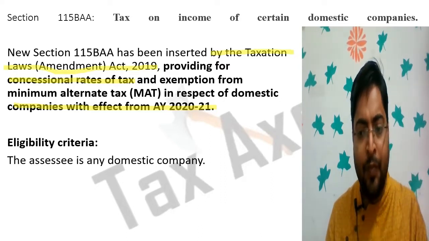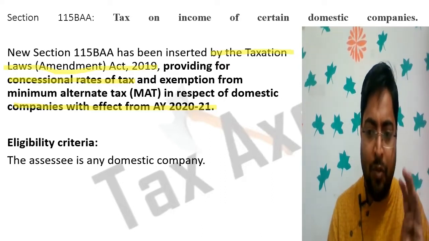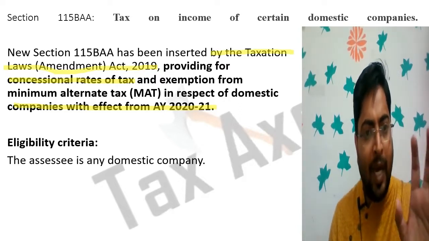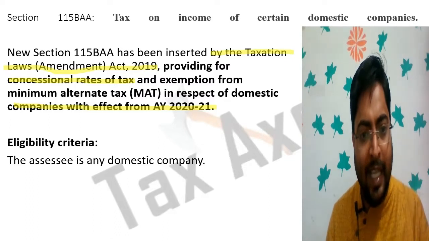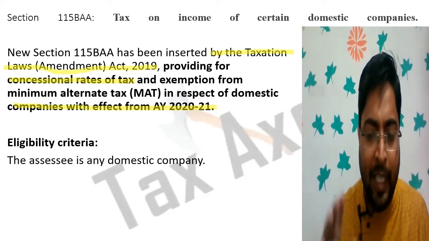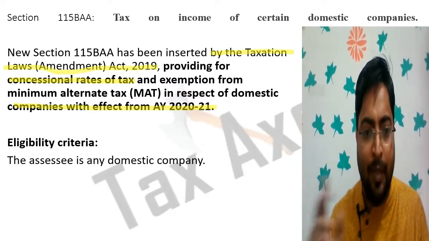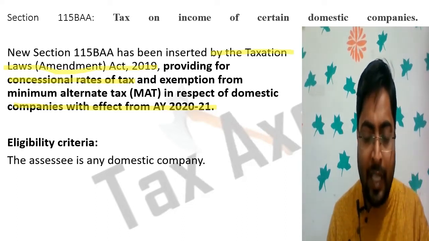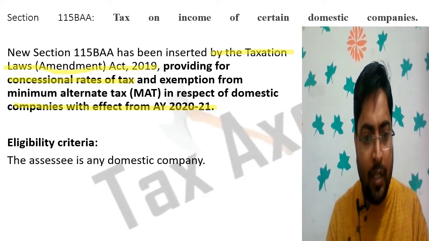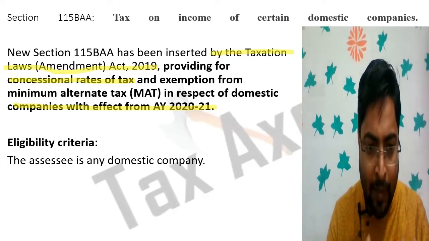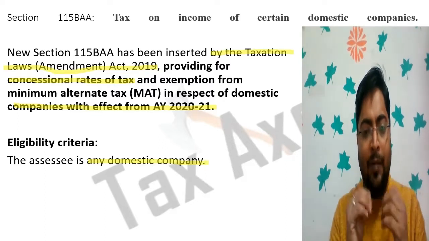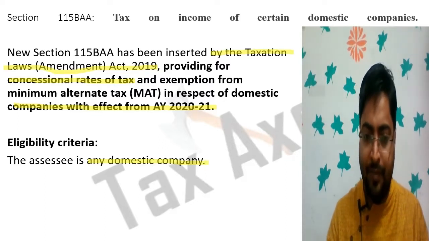This is a very new section, so it is very important for your exam also. If 115BAA is applicable, then MAT, minimum alternate tax, is not applicable. What is the eligibility? What are the domestic companies covered in it? The eligibility criteria is any domestic company. This benefit can be availed by any domestic company.